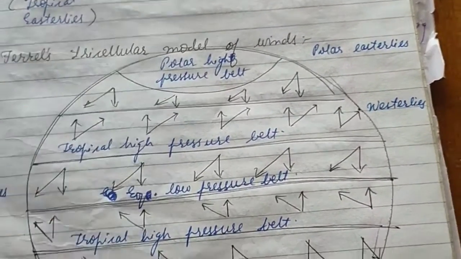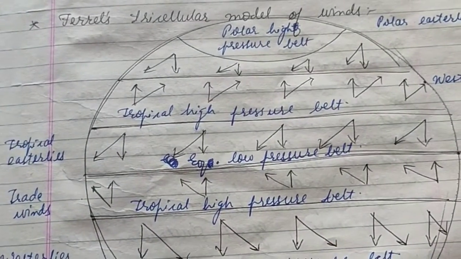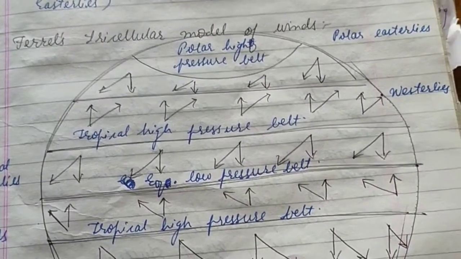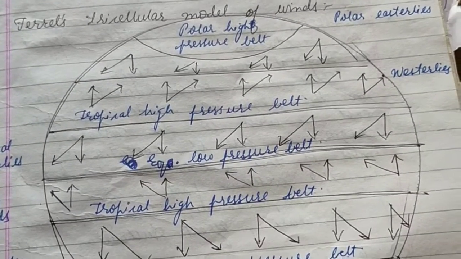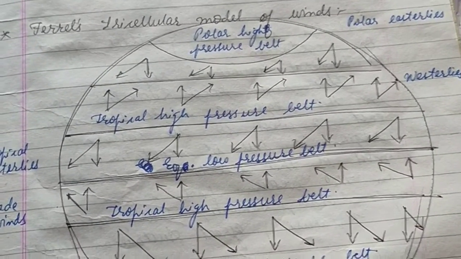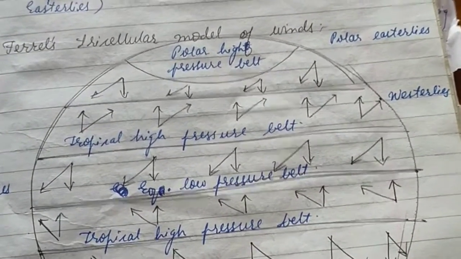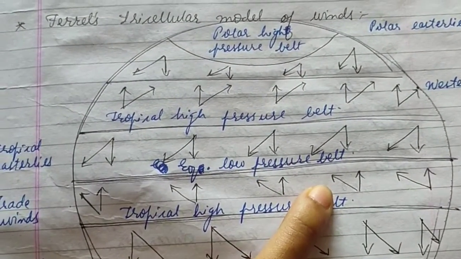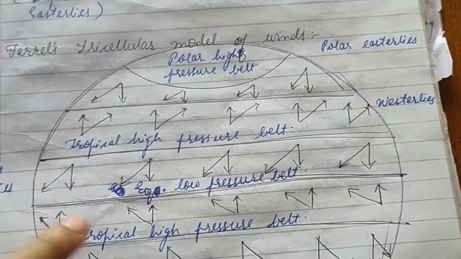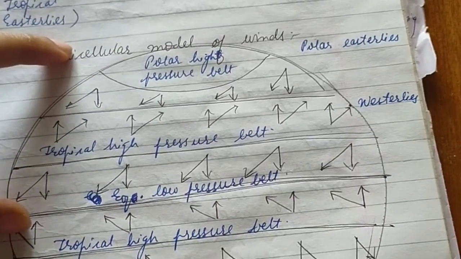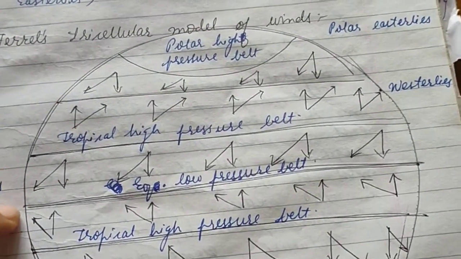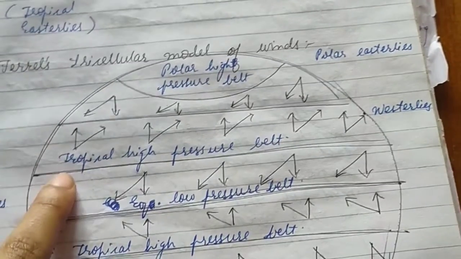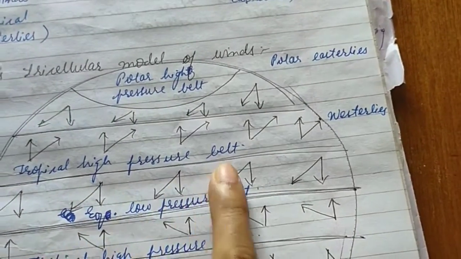And this particular model which you are seeing here is called Ferrel's tricellular model of winds. It is dependent upon the pressure belts that exist throughout the globe. So what do we have at the equator? At the equator we have the equatorial low pressure belt. Then moving in the northern hemisphere, first let's see the northern hemisphere, then let's come to the southern hemisphere. Moving forward to the northern hemisphere, we have the tropical high pressure belt.